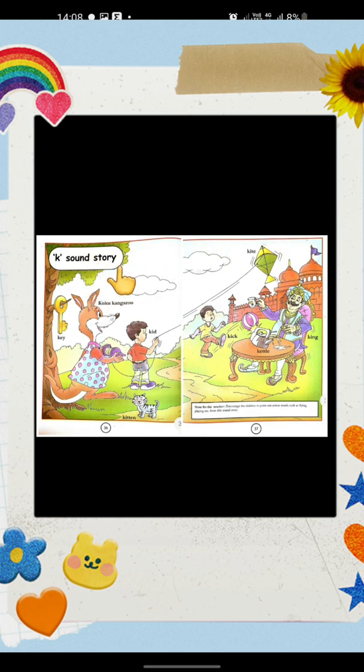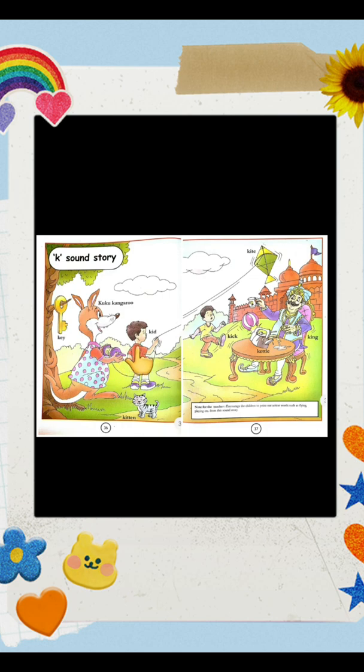Very good. Now we are going to read this K sound story from our book. Okay, I hope you will love it. Now the sound of K is K. Now let's again revise the characters. This is Cuckoo Kangaroo.